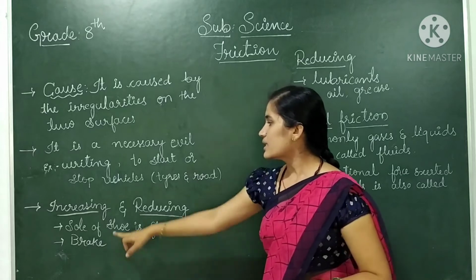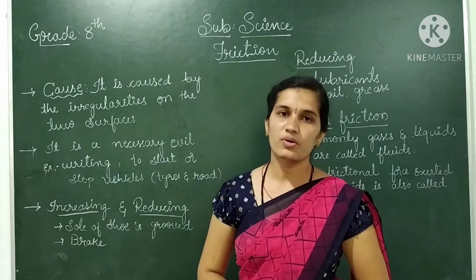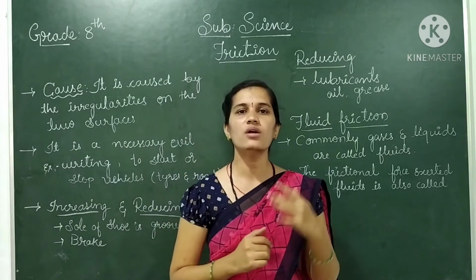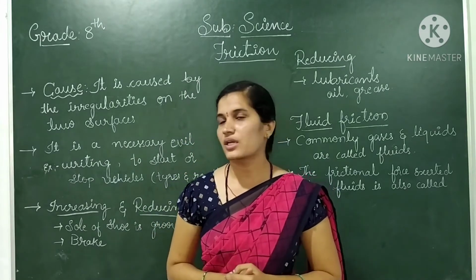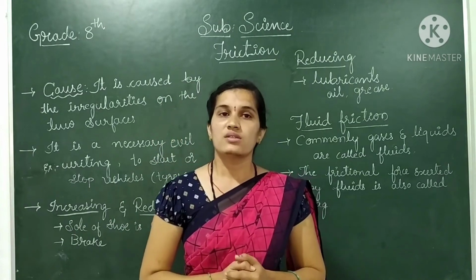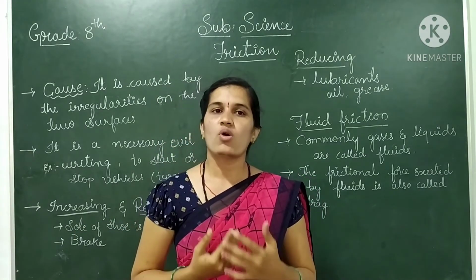Next, increasing and reducing of friction. Why should we increase the friction, or why should we reduce the friction? First, if friction increases, we can walk easily.